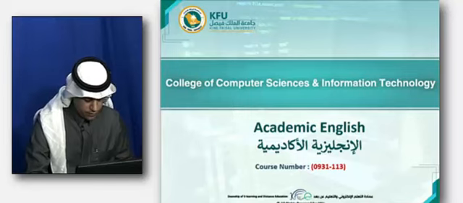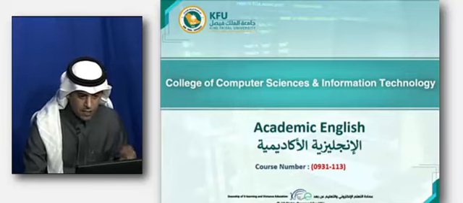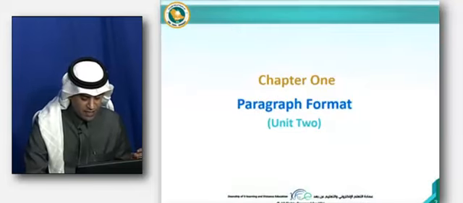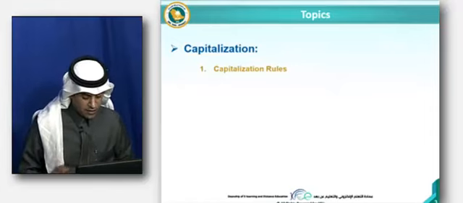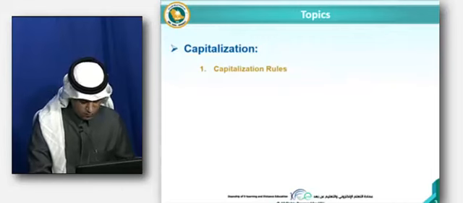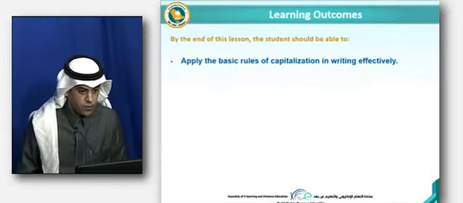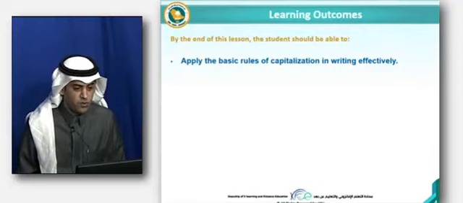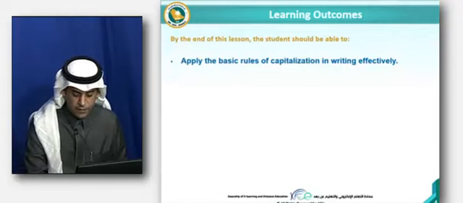Hello everyone. Today we'll discuss writing mechanics. Specifically, I'm going to talk about capitalization, the rules for capitalizing words in English. By the end of this lesson, as for the learning outcomes, the students should be able to apply the basic rules of capitalization in writing effectively.